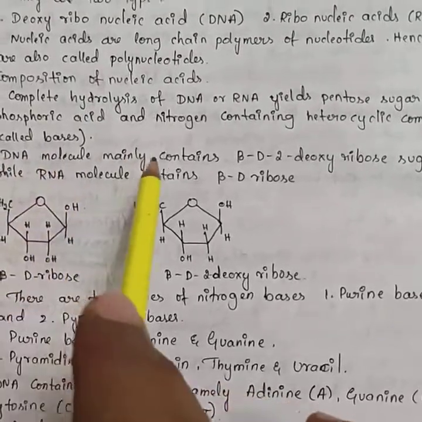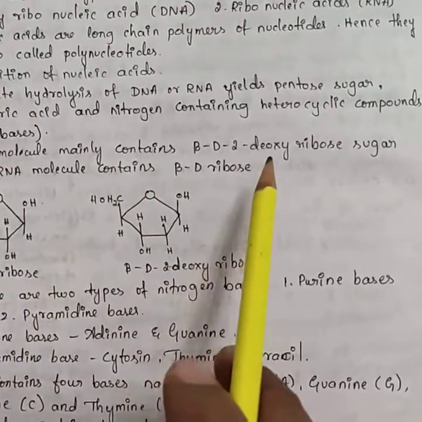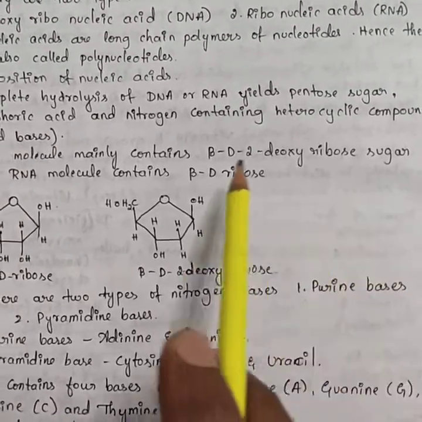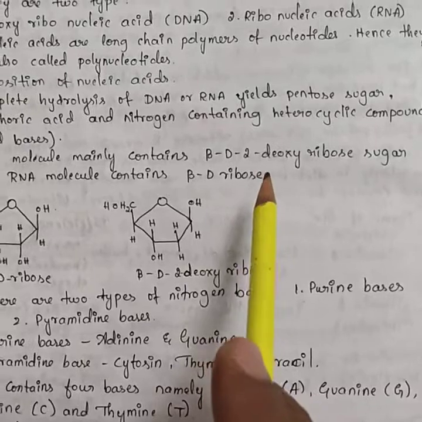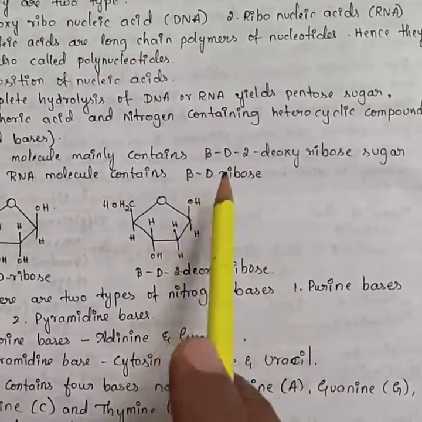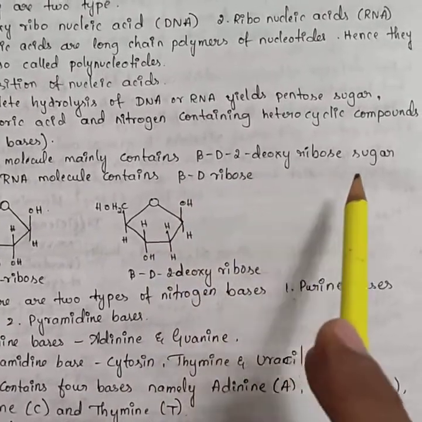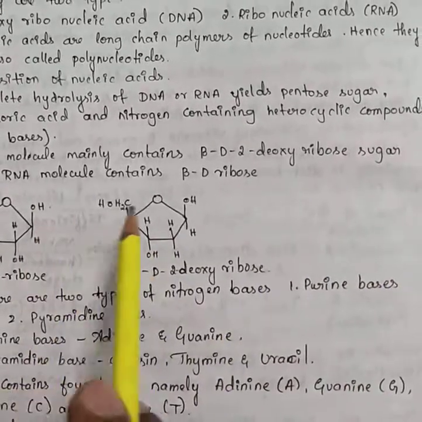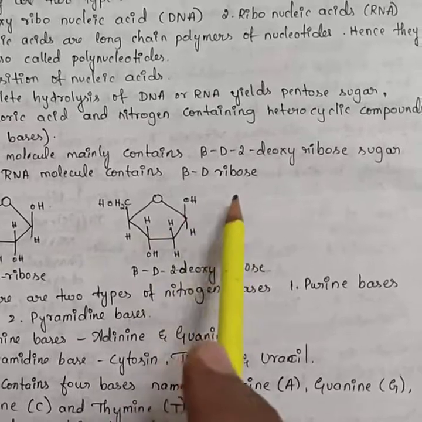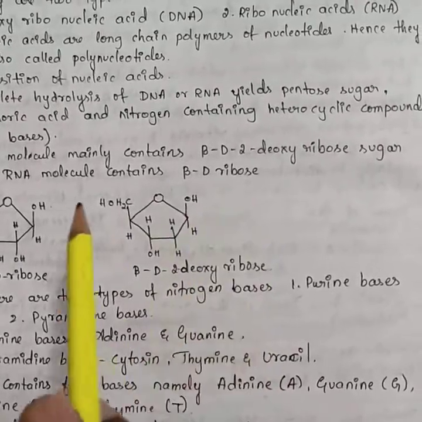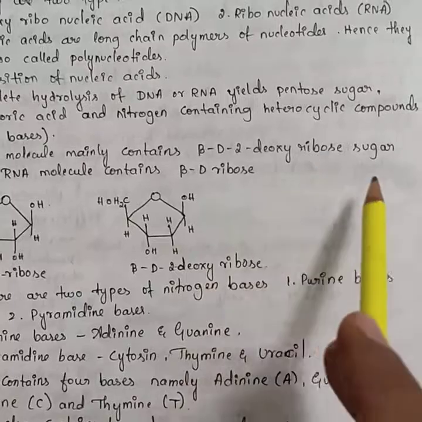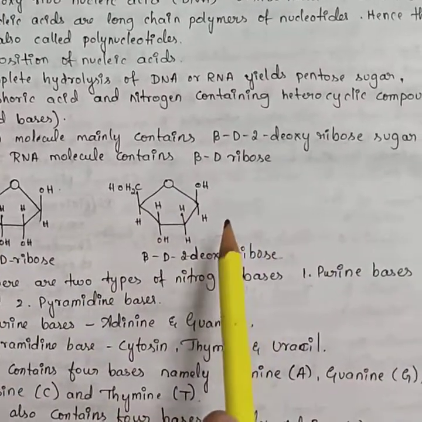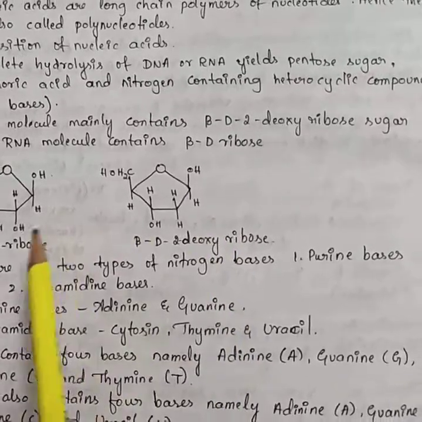The DNA molecule mainly contains beta D-2-deoxyribose sugar. They can ask for 1 mark: name the sugar present in DNA. That is beta D-2-deoxyribose sugar, or simply deoxyribose sugar, while RNA contains the ribose sugar, beta D-ribose. Ribose sugar is present in the RNA molecule, deoxyribose sugar in the DNA molecule. We do not require these structures.